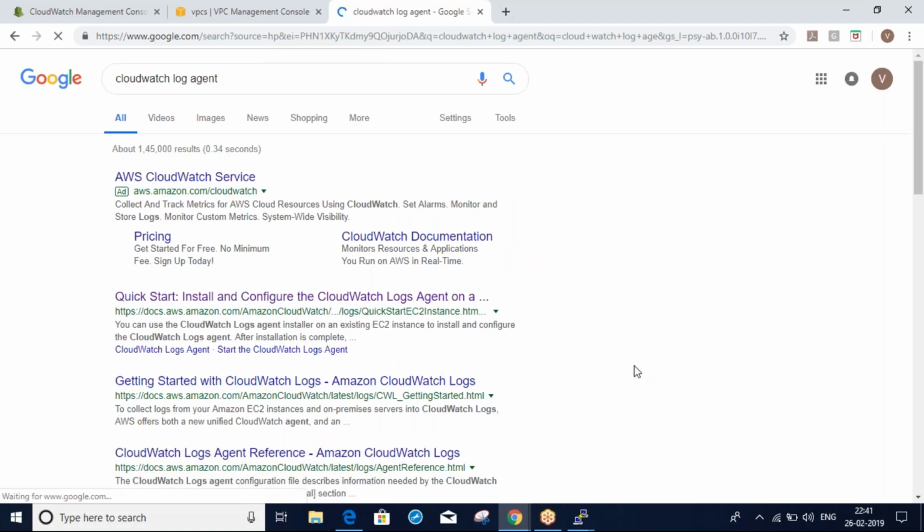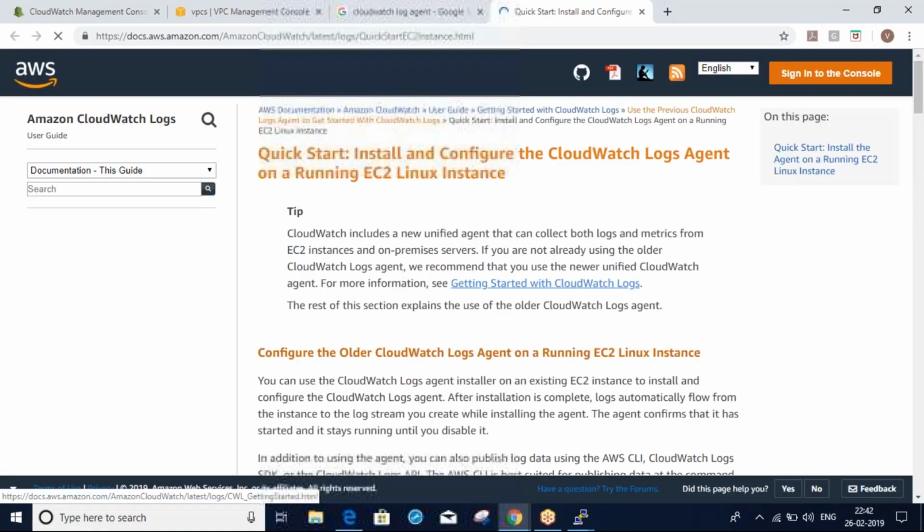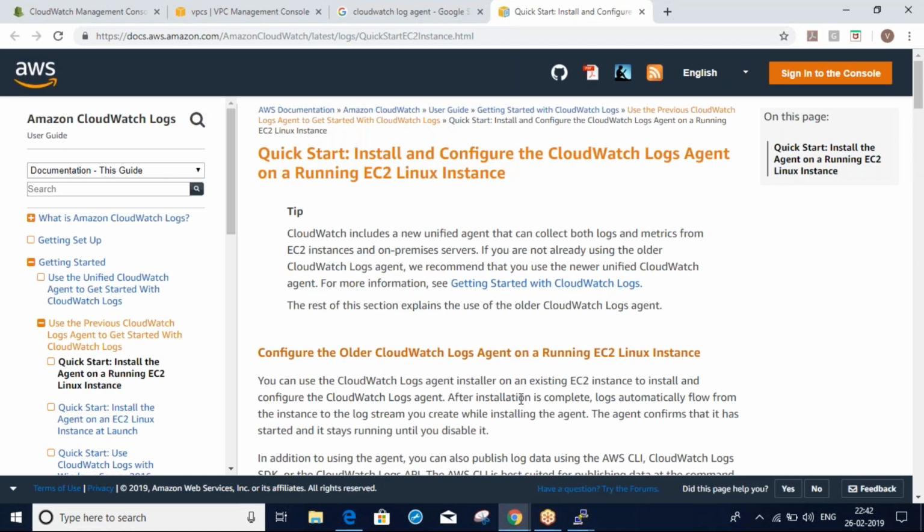Getting started: you can see here, install and configure the CloudWatch log agent. Open this documentation. Can you see my screen? Now I am in the official documentation.